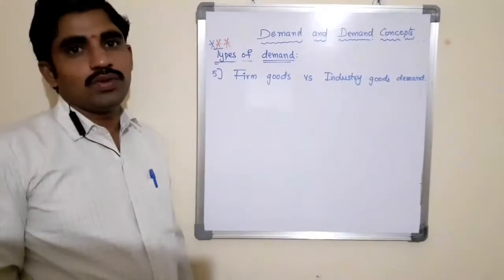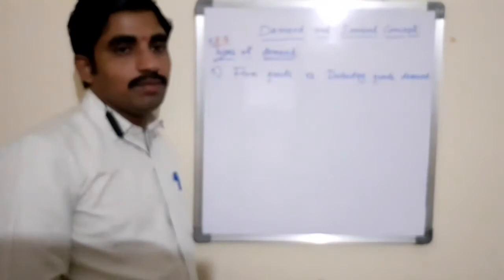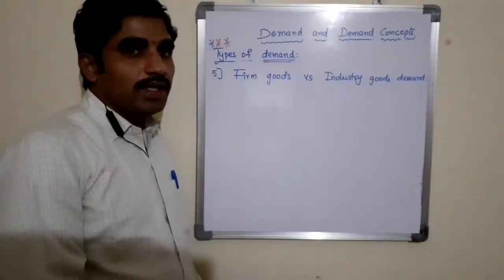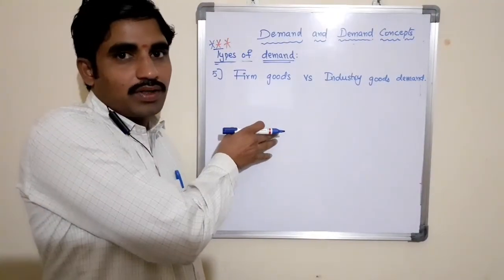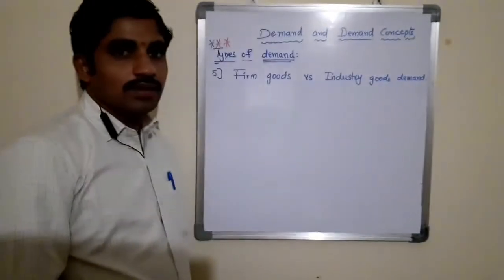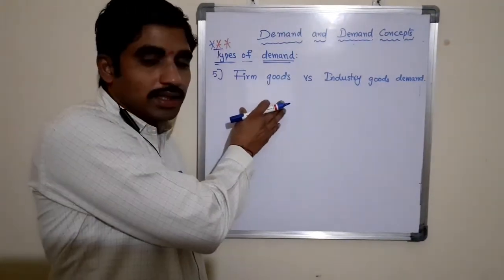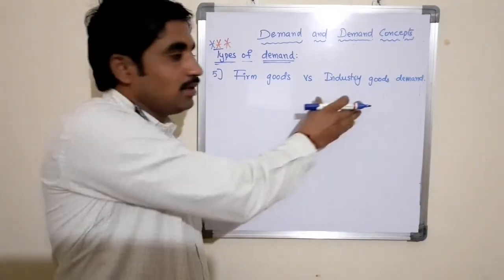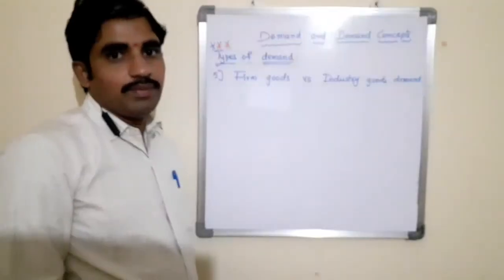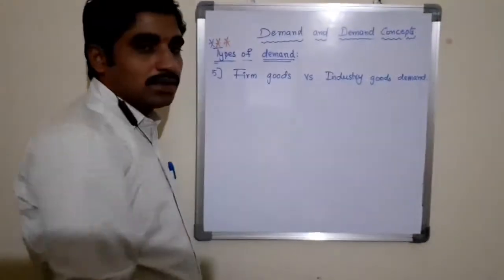This refers to the classification of demand on the basis of market. The demand for the products of an organization or firm at a given price over a point of time is known as firm or organization demand. The sum total of demand for products of all the organizations in a particular industry is known as industry demand.